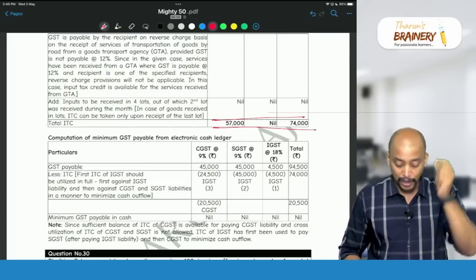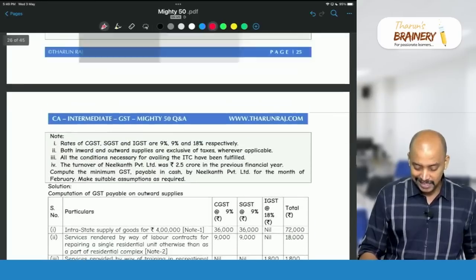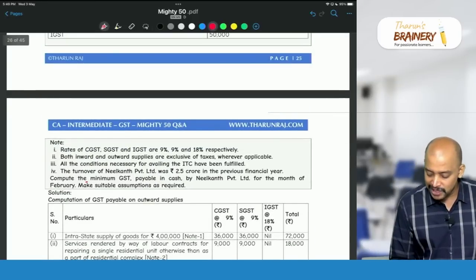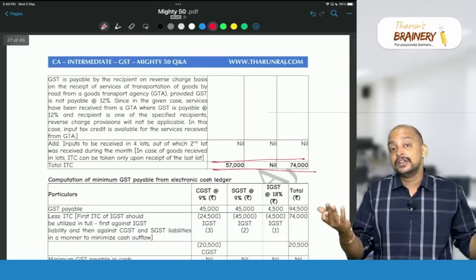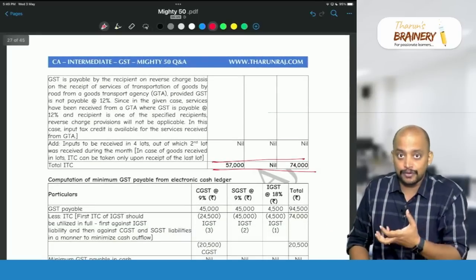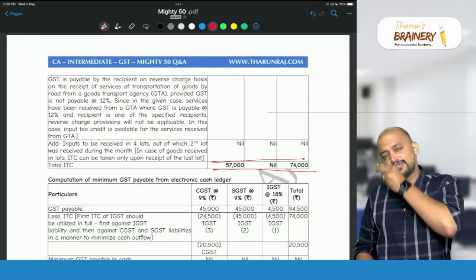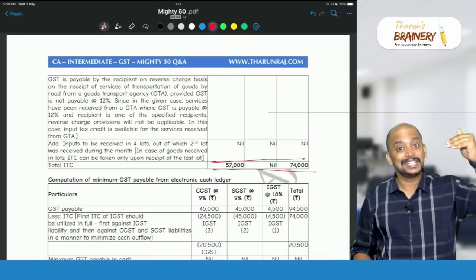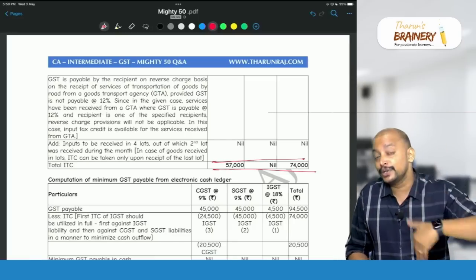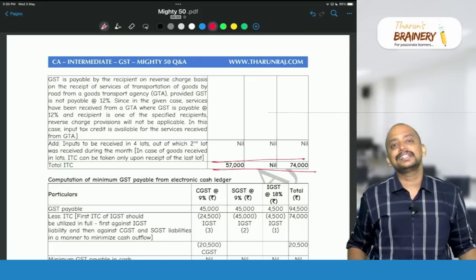Why are we doing that? Because if you see the question, they are asking to compute the minimum GST payable. We don't have SGST credit, but we have SGST liability. So IGST credit we first need to use for payment of IGST, then try to use for SGST, because CGST credit we already have. So try to exhaust IGST credit for SGST liability.